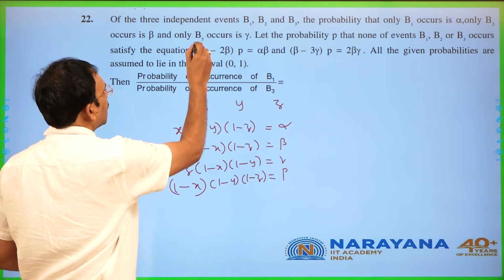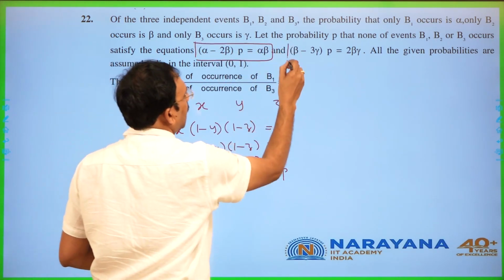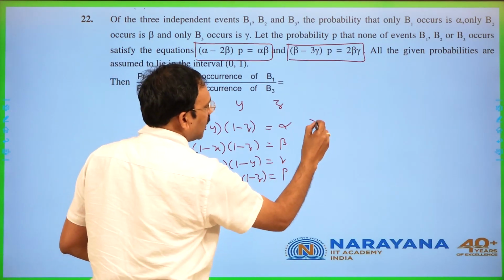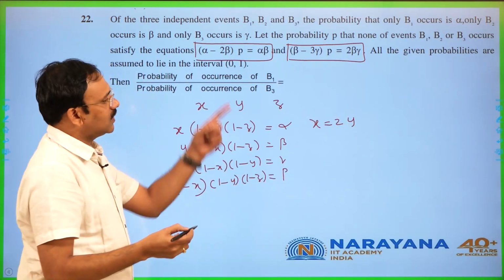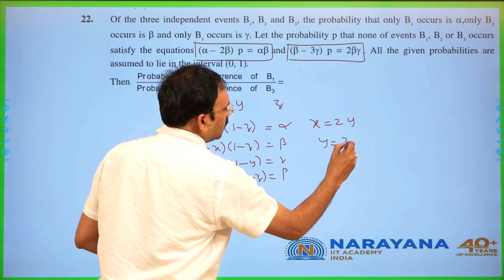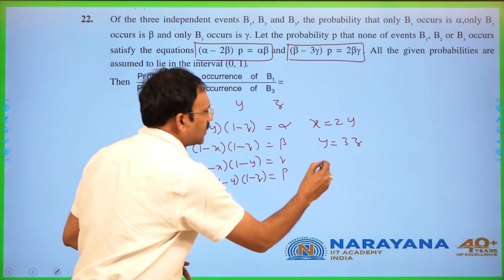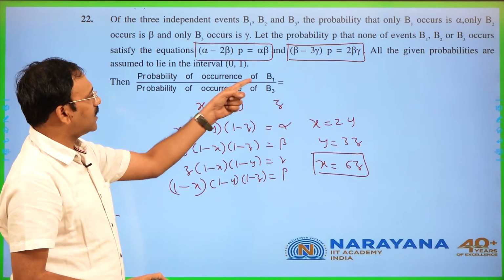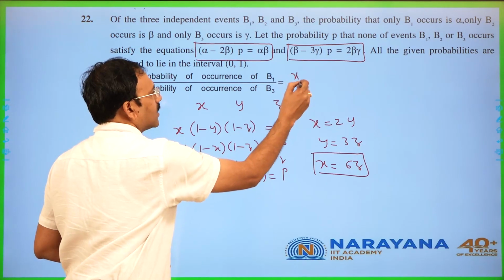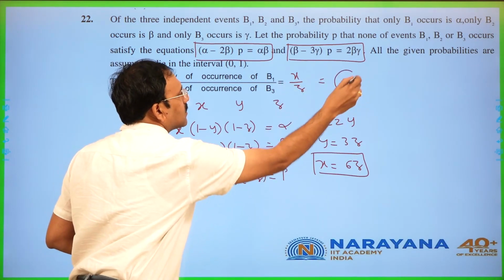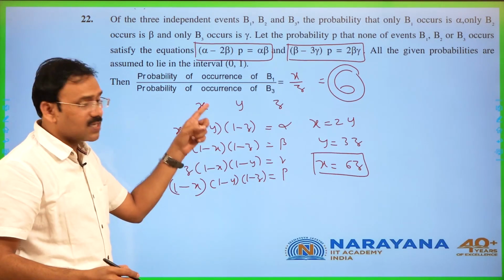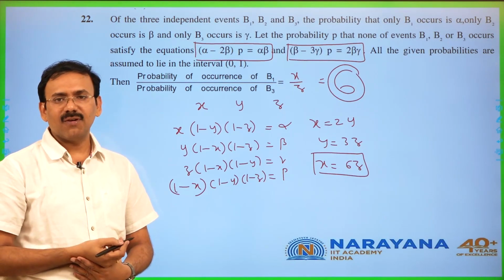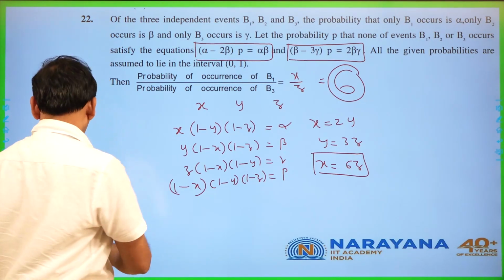Apart from this, he has given 2 conditions. If you apply the first condition to the equations, you are going to get X is equal to 2Y. For the second condition, you will get Y is equal to 3Z. From this, X is equal to 6Z. He is asking X by Z, which is 6, the answer. This is just the independent events concept plus a little bit of algebraic simplification, solving the system of equations. That's it.